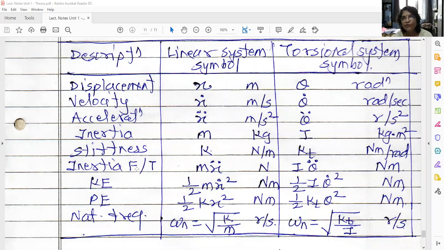Then inertia force or inertia torque. In the linear system it is the inertia force given by m x double dot in Newton. In the torsional system it is the inertia torque, I theta double dot, in Newton meter. Kinetic energy in the linear system is 1/2 m x dot square in Newton meter. In the torsional system, kinetic energy is 1/2 I theta dot square. So m is replaced by I and x dot is replaced by theta dot.